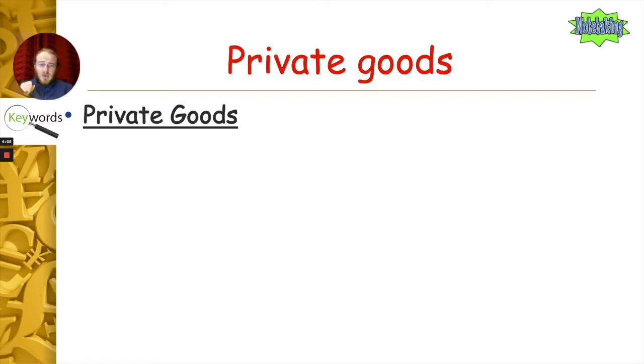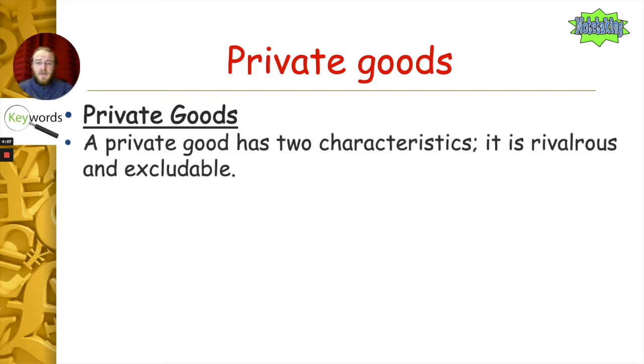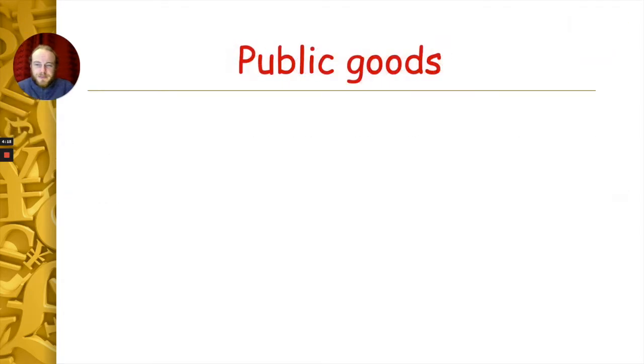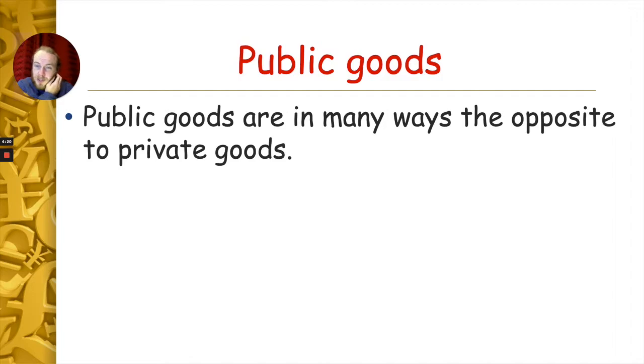So, let's get to our actual definition of private goods. A private good has two characteristics. It is rivalrous and it is excludable. Most goods are rivalrous and excludable, therefore most goods are private goods. Ta-da! Now what we're going to look at is public goods, in contrast.